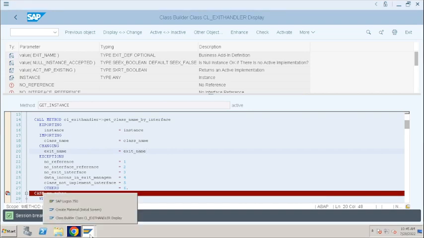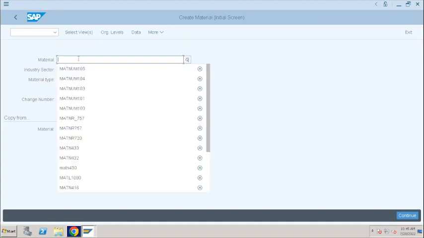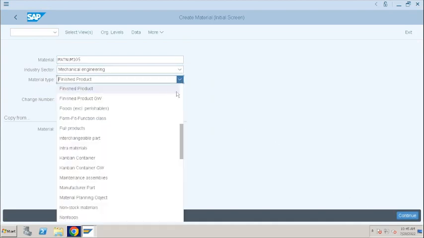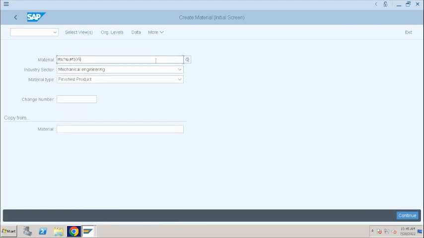Now go to your standard transaction code. Enter some material, click on enter or click on continue, or it will trigger for these options also. For example, like this, it is triggering, right?